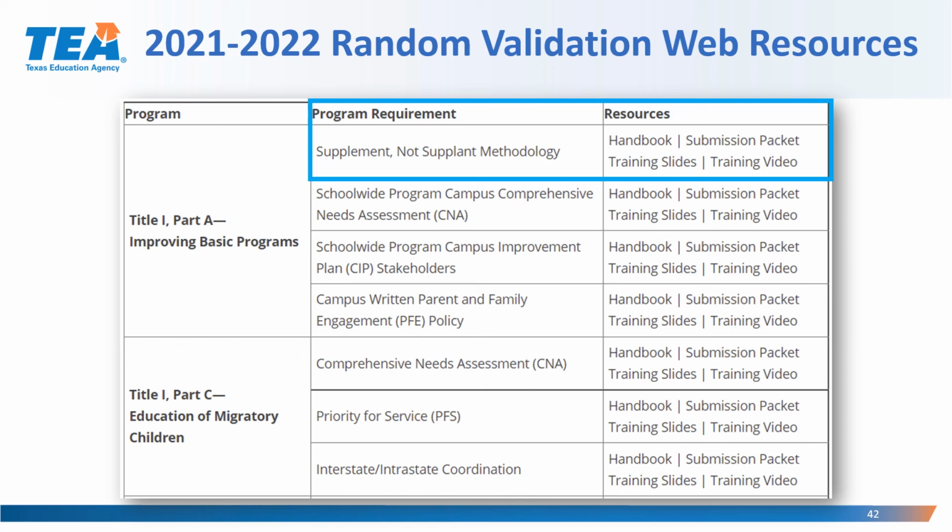The resources available for that particular random validation program requirement are a handbook, the submission packet, training slides, and a training video. Those 4 resources are available for every single program requirement that has been selected for random validation in 21-22.